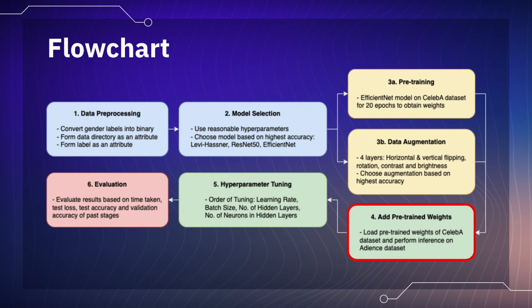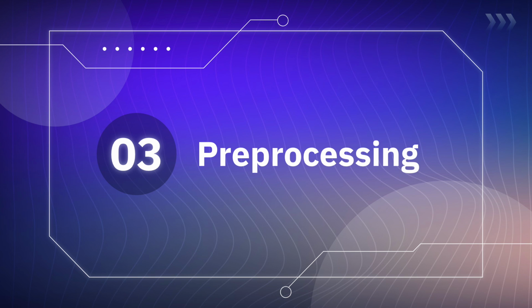The pre-trained weights from IMDB-WIKI will then be loaded to perform inferences on Adience's dataset before we perform hyperparameter tuning in a specific order, which will be shared in detail by Kayan later. Lastly, we will evaluate the results and share with you the factors contributing to the best accuracy for our model.